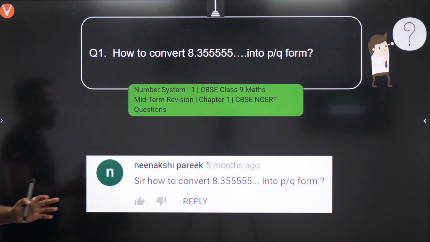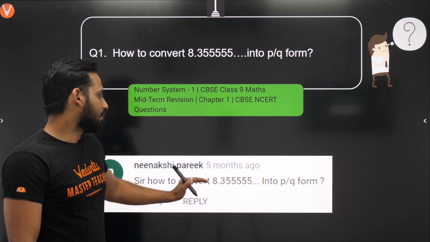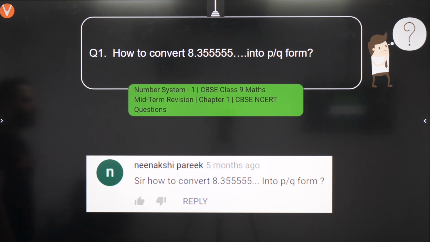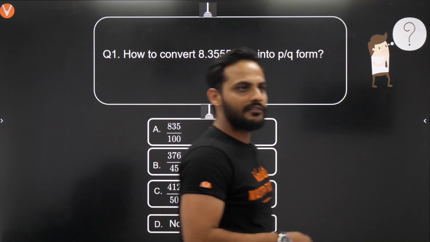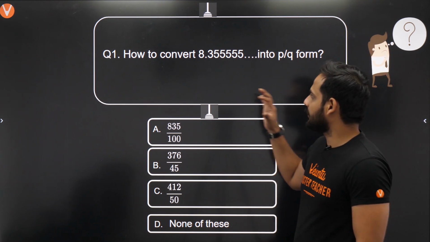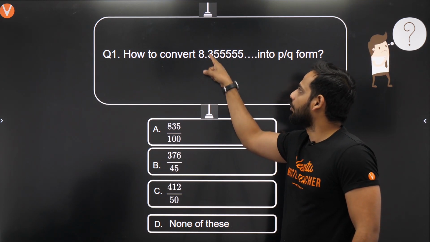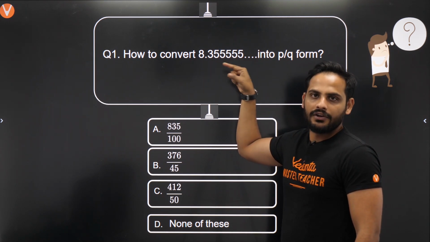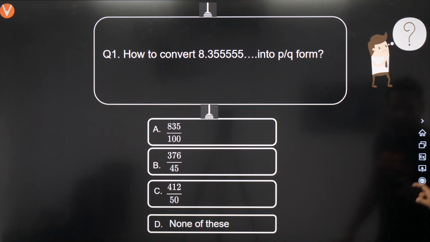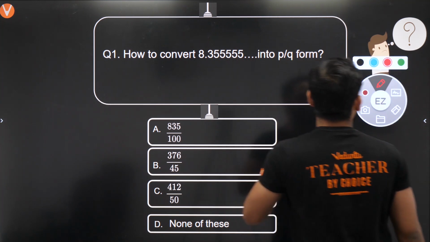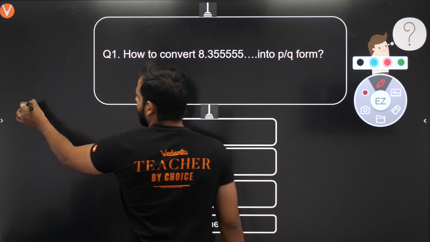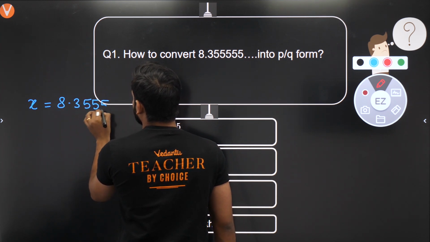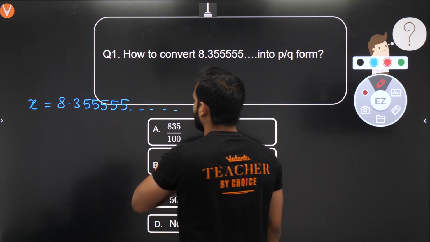So the first doubt was from Ninakshi Parikh, who was asking: sir, how to convert 8.35555 going on into p by q form. So very easy question. We have already solved this type, but I think the doubt arose because after 8 the whole part is not repeating. 8.3 is there and then only 5 is repeating. So how do you solve those kinds of questions? Let us say the number x is equal to 8.3555 and so on.